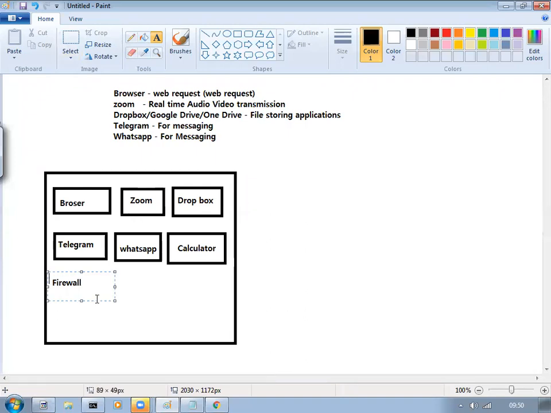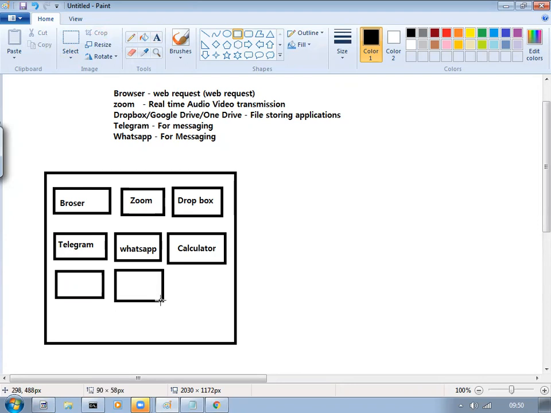All are applications which we just have to use. I don't want to confuse you guys as of now, so let's remove those. Calculator is there, Paint is there, and a media player like VLC or Windows Media Player.